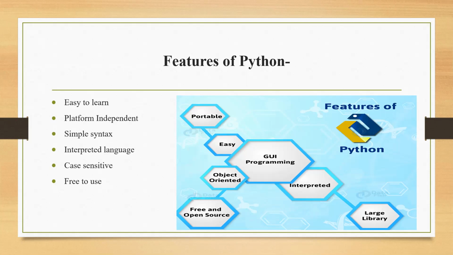Case sensitive. If I have started my program with small a is equals to 10, and later somewhere I'm using capital A, then these two are different. And if there is a function, like we had functions in Excel also, beta, here also we have functions.